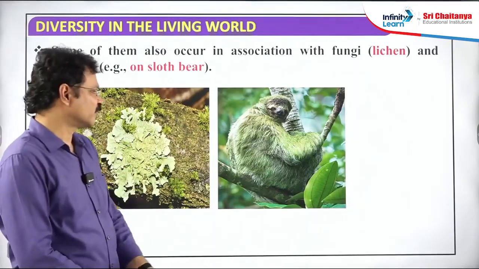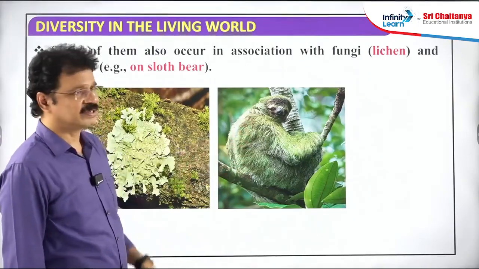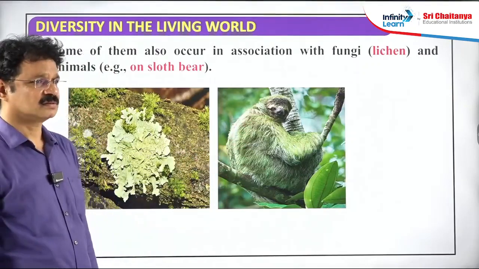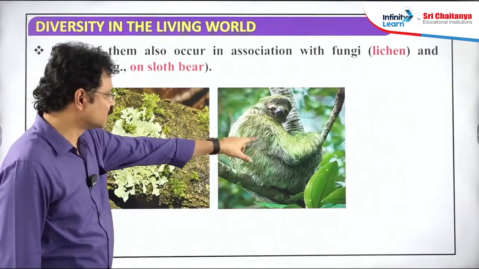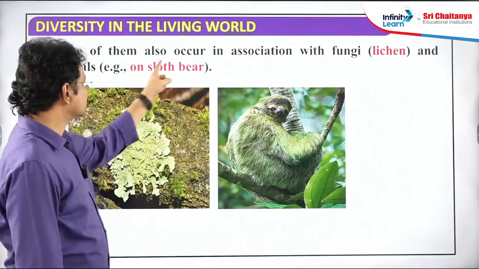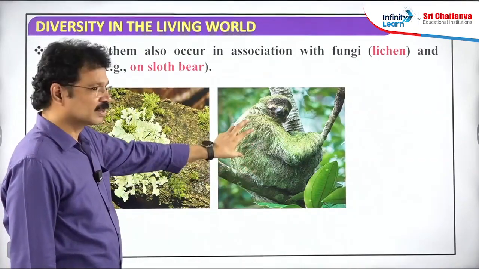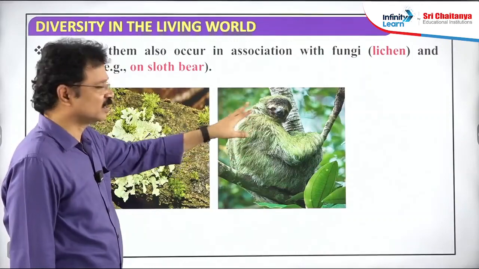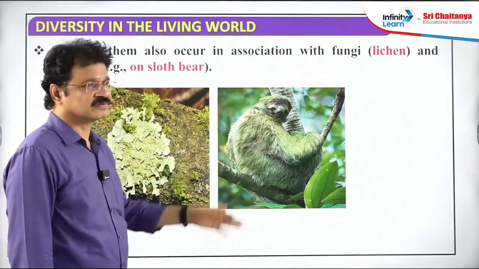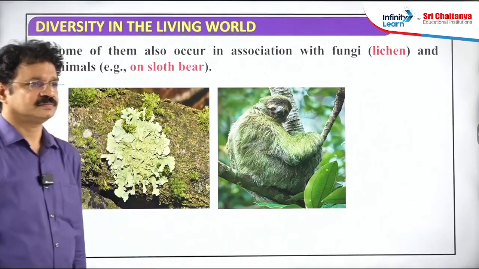What is the actual original hair color of this sloth bear? Black. But here green color is visible. It is the association of algae with this hair or fur. The black hair turns green due to the growth of algae.